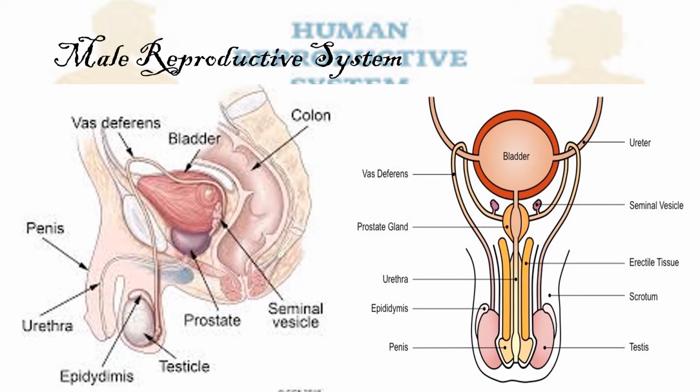The penis is the external part of the male genitalia alongside the scrotum, which holds the testicles. The penis is divided into three parts: the root, which connects it to the abdomen, the shaft or the body, and the glans, which is also called the head or the tip of the penis.